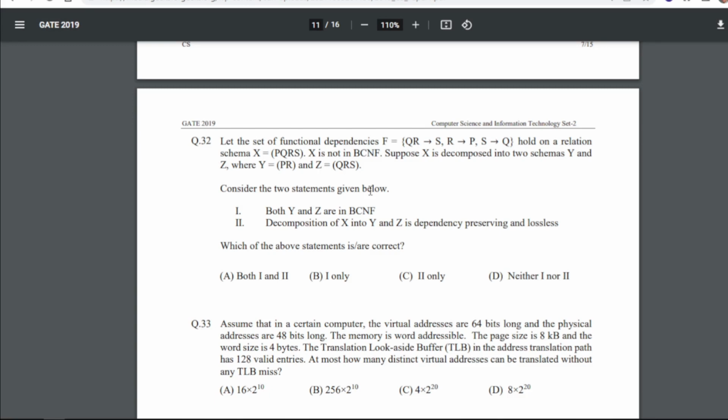Now 32, let the set of functional dependencies F equal to this hold on a relation schema. X is this. X is not in BCNF. Suppose X is decomposed into two schemas, Y and Z, where Y is PR and Z is QRS. So consider the two statements given below. These are the two statements, which of the above statements are correct? So for 32 our answer will be C, that is only C will be our correct answer.